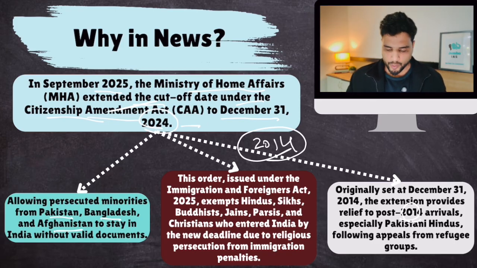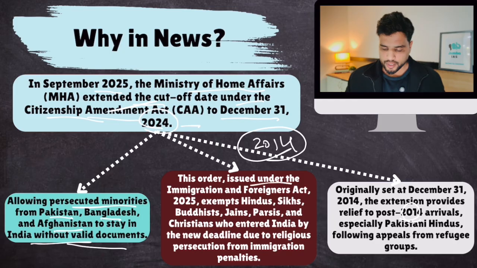Okay. So this allows persecuted minorities, which includes Hindus, Sikhs, Buddhists, Jains, Christians, Parsis, all these persecuted religious minorities. Remember, the word minority can be used for any identity. Linguistic minorities is a category. Religious minorities is also a category. So this particular law applies to religious minorities. No other identity is covered under this. Remember this fact.